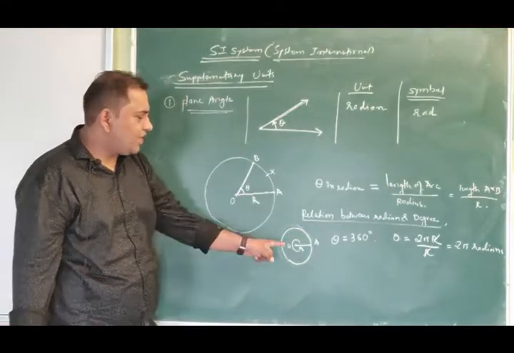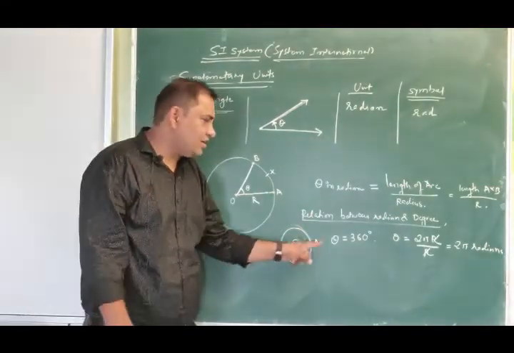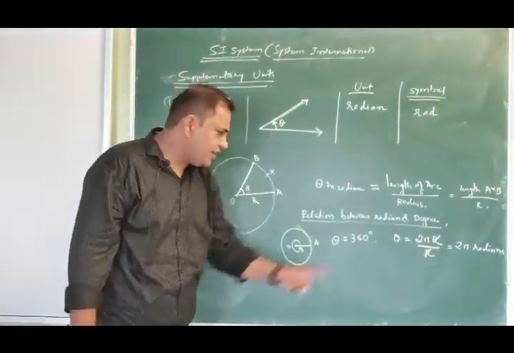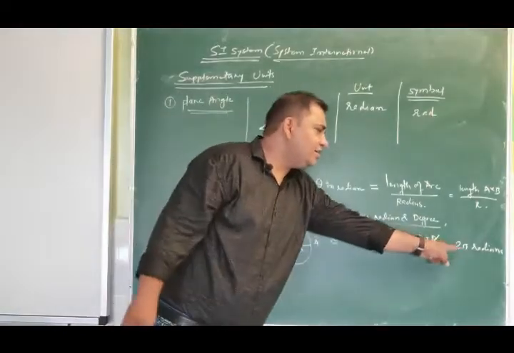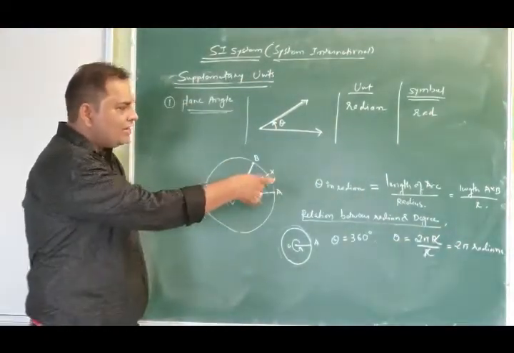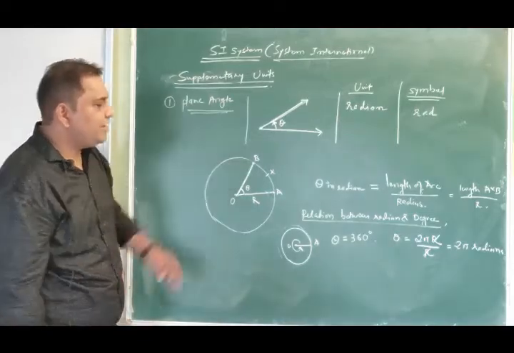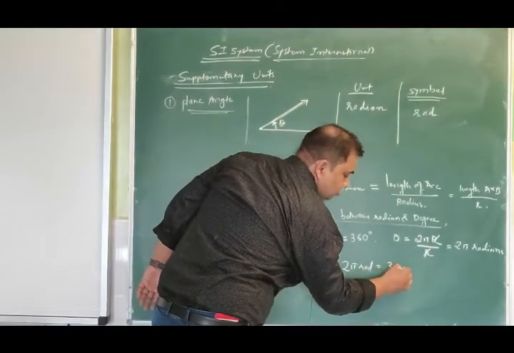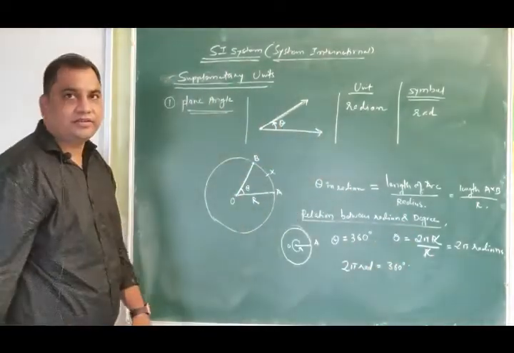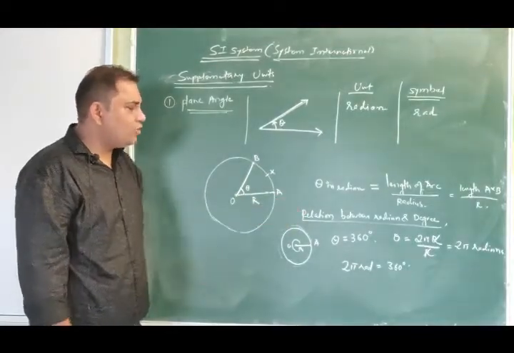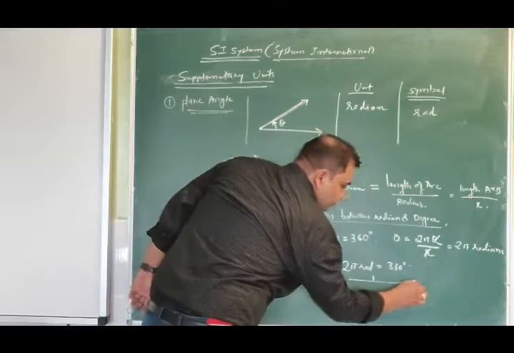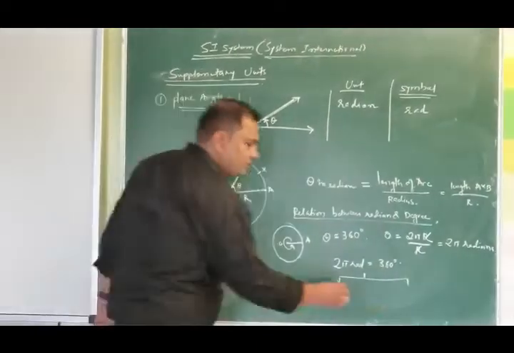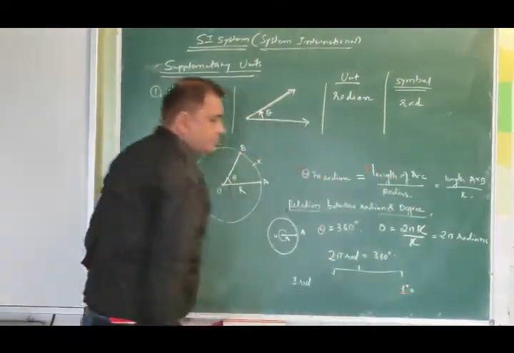See, the same angle of a complete circle in terms of degree is 360 degree, but by using the definition of radian, the same angle in radian is measured as 2 pi radian. So now we can establish a relation between radian and degree, that 2 pi radian equals 360 degree. If 2 pi radian is equal to 360 degree, how will you define 1 radian? And how will you define 1 degree?